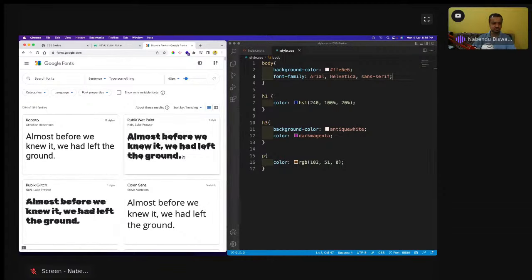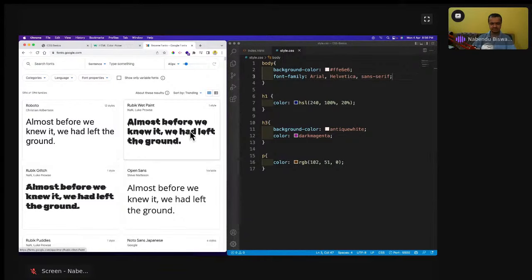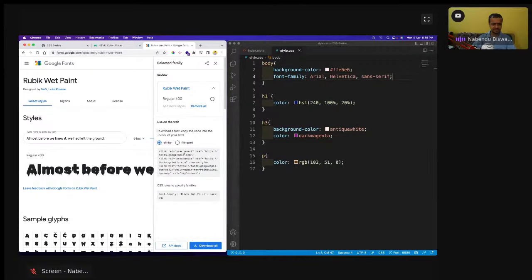Today Google Fonts is showing me some very nice fonts. I came here and I'm loving these two fonts. So I will take this one and select this style, and then I come here to import and choose this thing. Yeah, that's good.